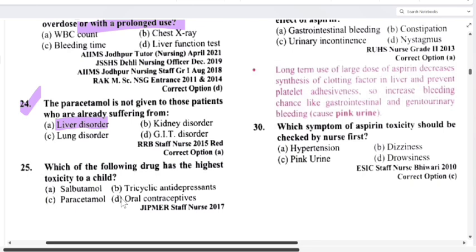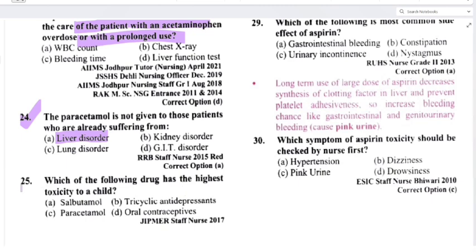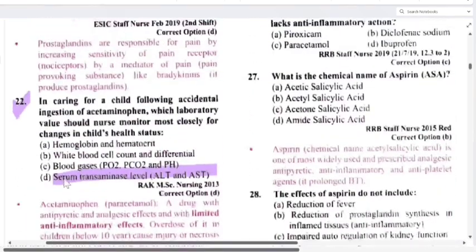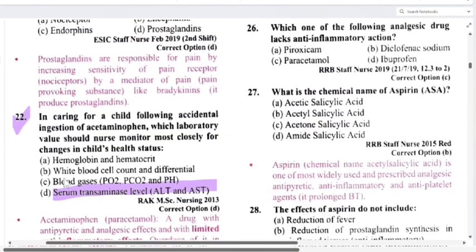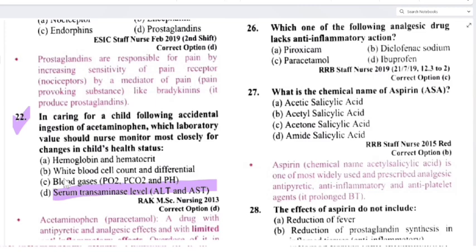Next question. Which of the following drugs has the highest toxicity to a child? Option A, salbutamol. Option B, tricyclic antidepressant. Option C, paracetamol. Option D, oral contraceptive. So which one will have the highest toxicity for a child? Option C has the highest toxicity to a child. Then option C will be the correct answer. Which one of the following analgesic drugs lacks anti-inflammatory action? Option A, piroxicam, diclofenac sodium, then paracetamol, option D, ibuprofen. So here it is again paracetamol. Clear?